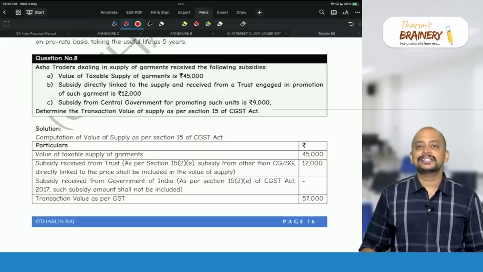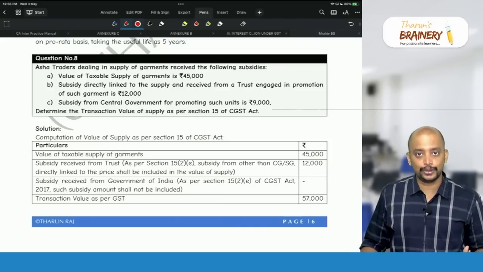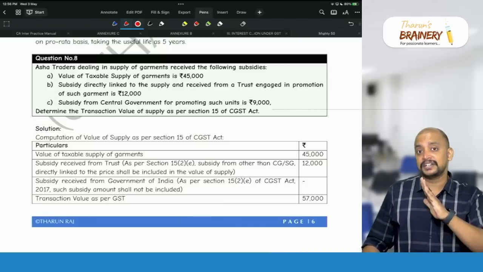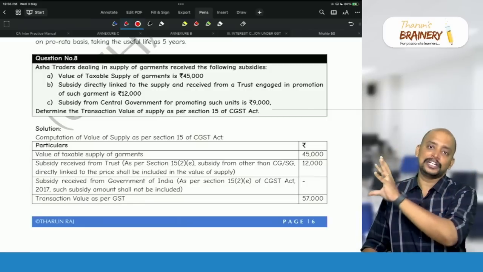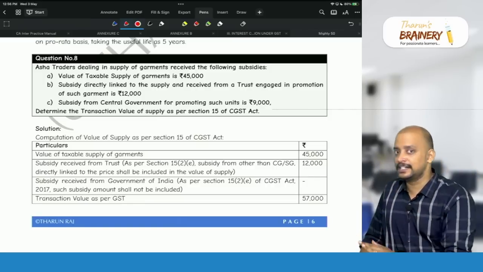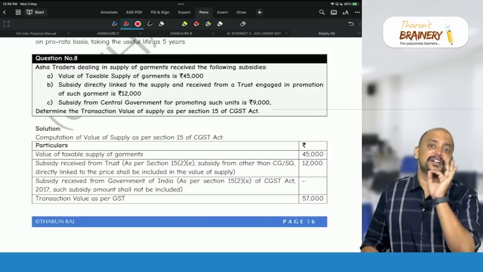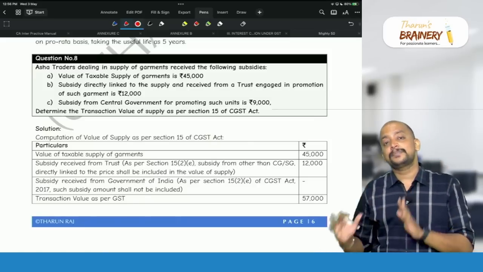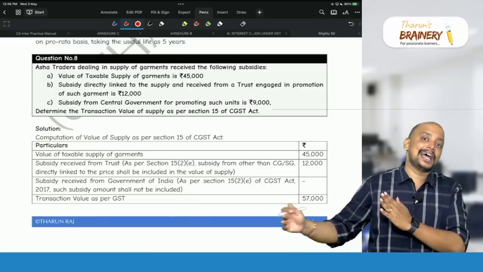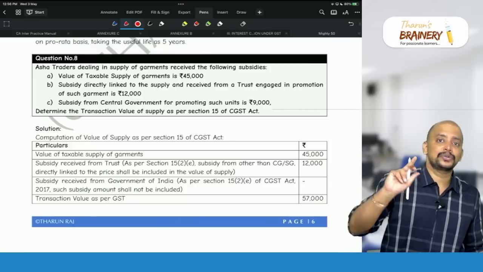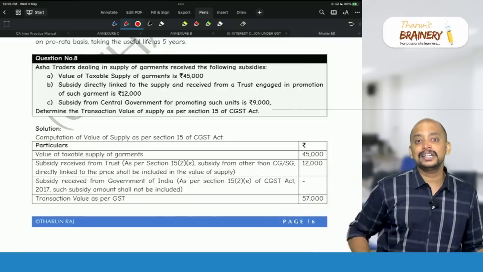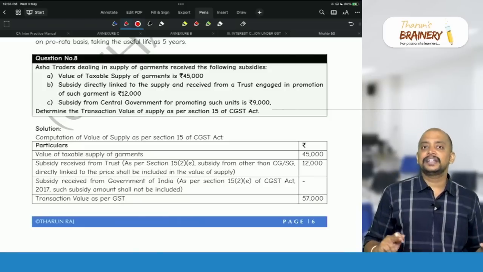So, subsidies as per section 15 subsection 2 clause E are divided into two. That is, directly linked to price, not directly linked to the price. If it is not directly linked to the price, ignore that subsidy for the purpose of valuation, and that subsidy will be separately treated as donation. Whereas if the subsidy is directly linked to the price, then it is again divided into two.